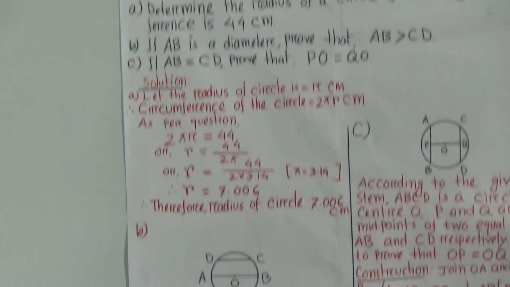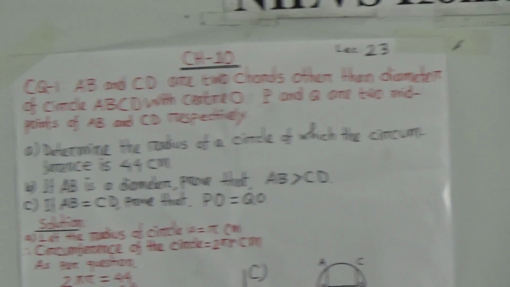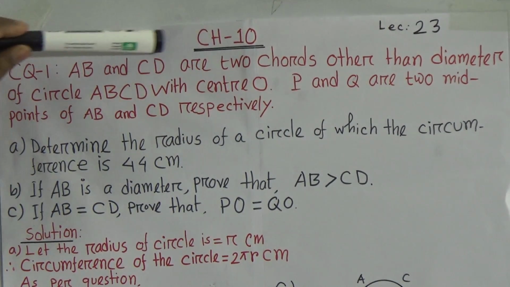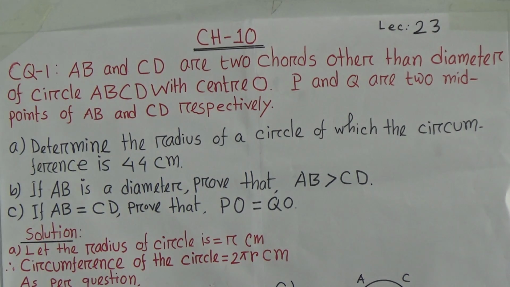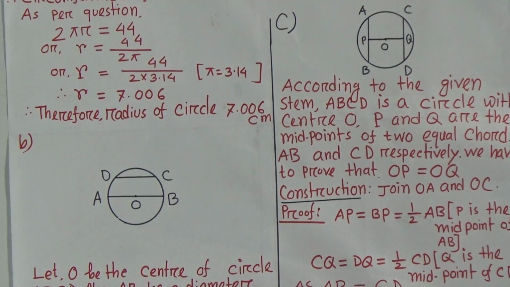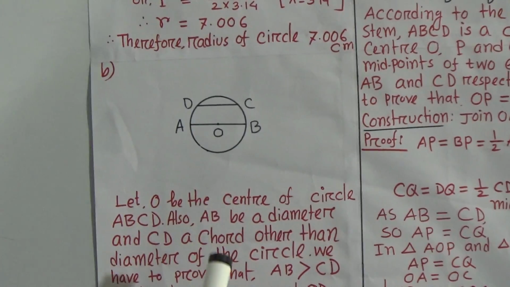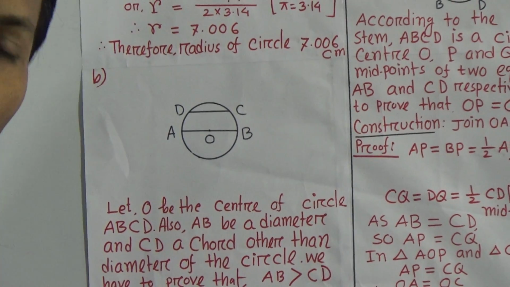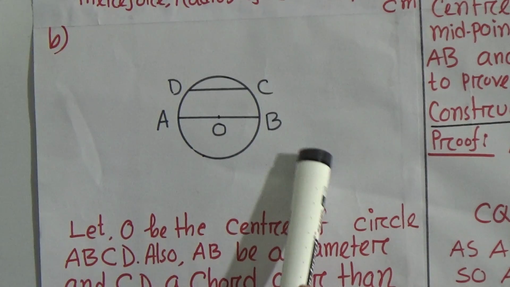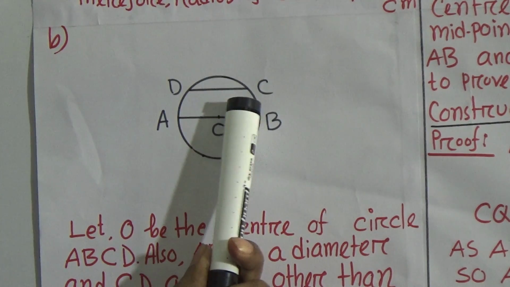Okay, A number finished. Then I will solve B number. You see, this is the information given. AB and CD are the two chords. But AB is the diameter because this passes through the center. So this is the diameter. Okay, and CD is the chord.